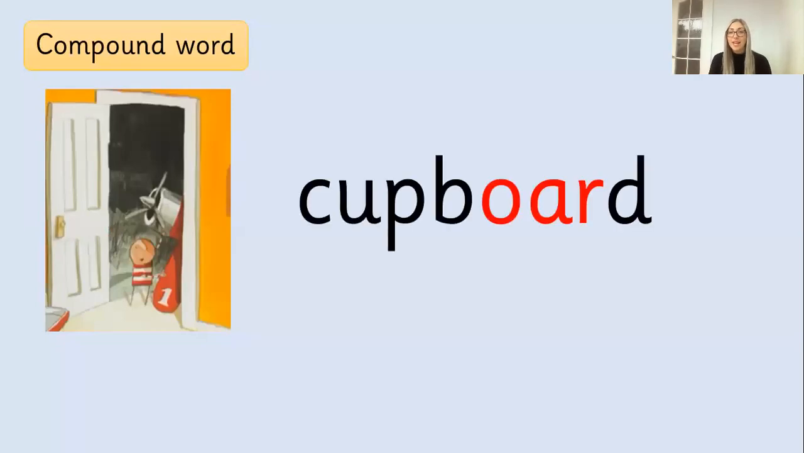Okay, and then we have got a compound word, and a compound word is where two words make one word. When you squeeze them together, it makes one word. And that word that we're going to look at is cupboard, which you can split into cup and board. And together, it makes cupboard.